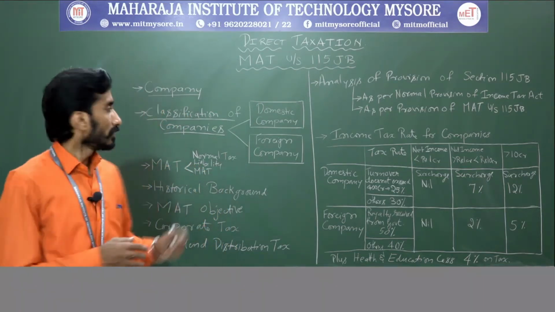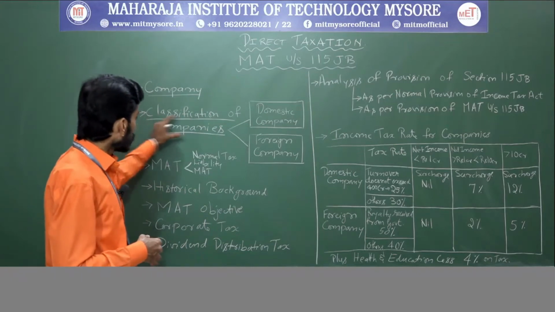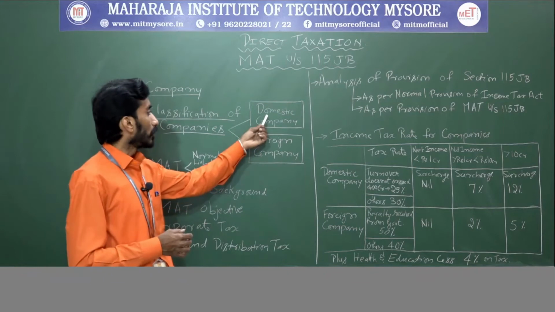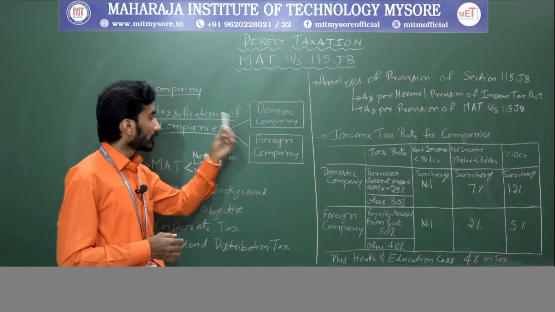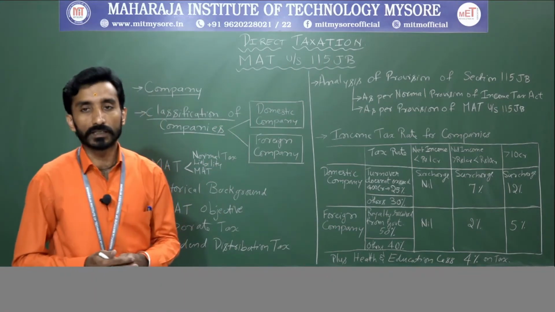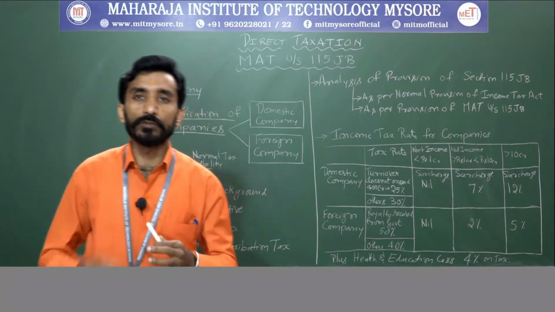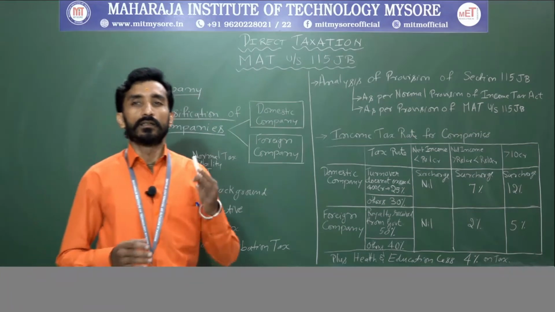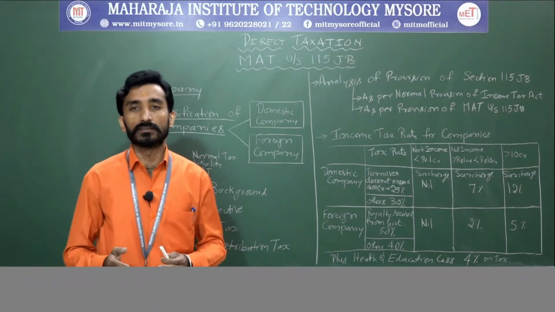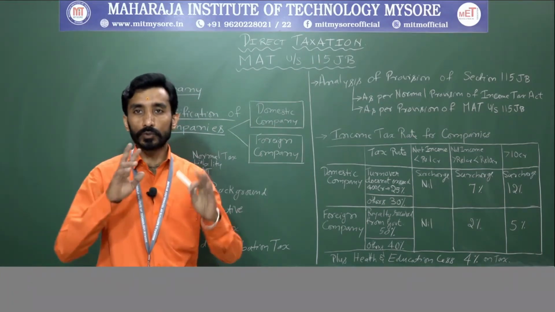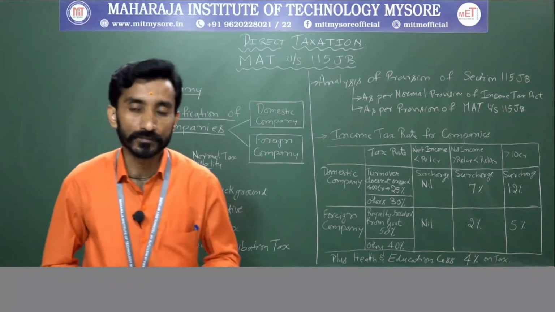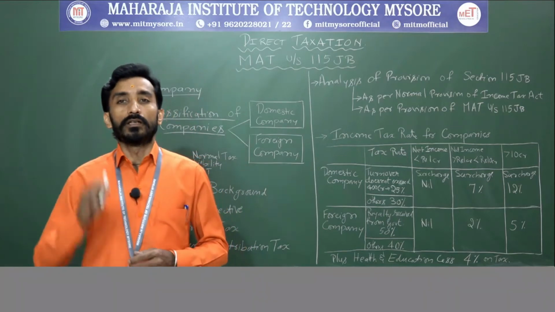Next, we need to understand the classification of companies, where we come across domestic company as well as foreign company. Companies are classified into two: domestic company and foreign company. Clear? So, what is a domestic company?